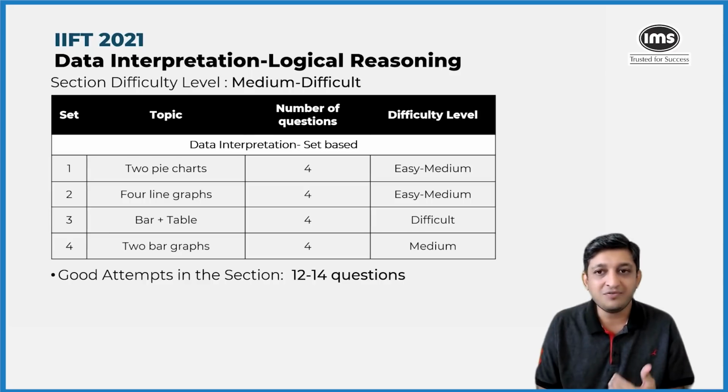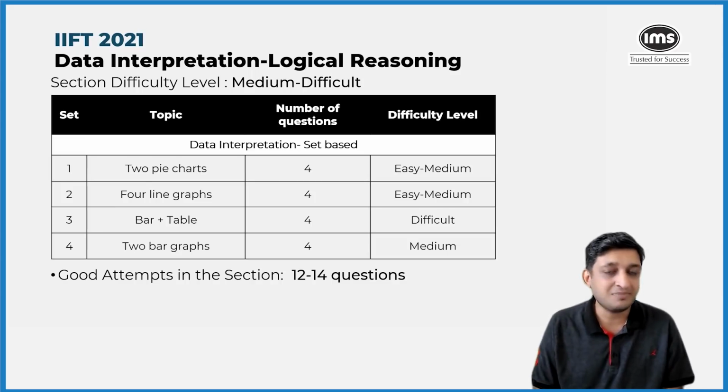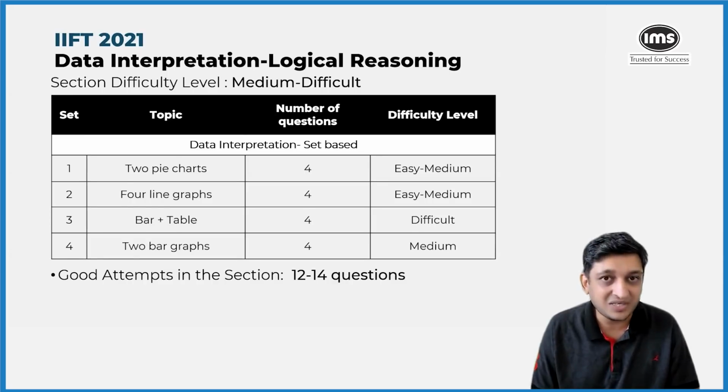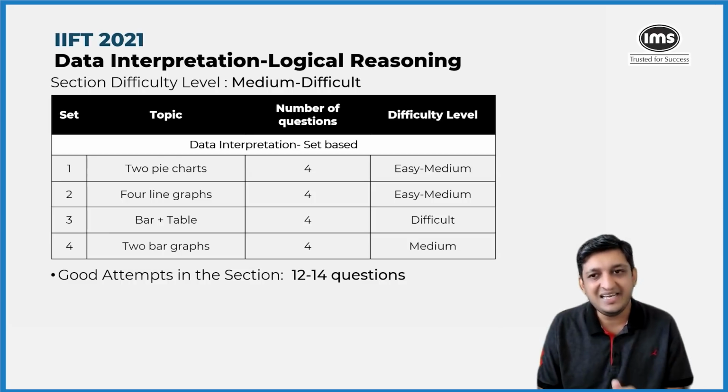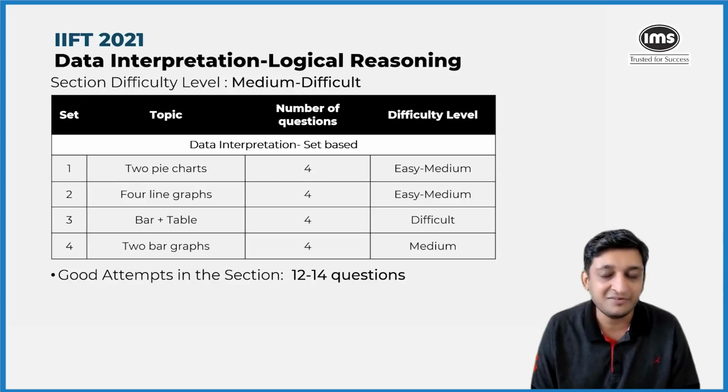So people who would have gone with the mindset that DI was a difficult section, even before reading the questions, even before reading the data that was present, would have been in for a surprise because these sets were not difficult per se. In fact, from whatever analysis we have done so far, it has come to our notice that data interpretation was easier than the logical reasoning part as well. So people who would have spent a slightly larger amount of time in the data interpretation part would have benefited a bit more, is our understanding of the situation.